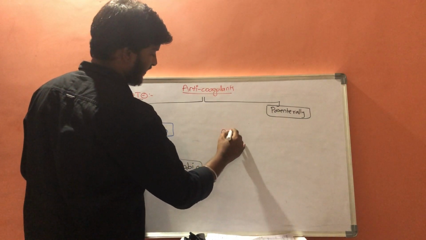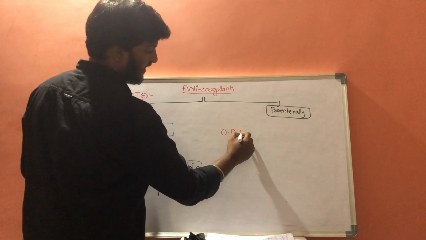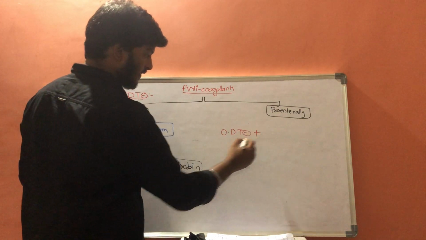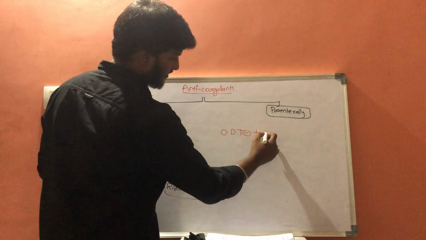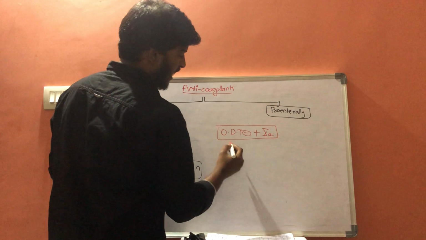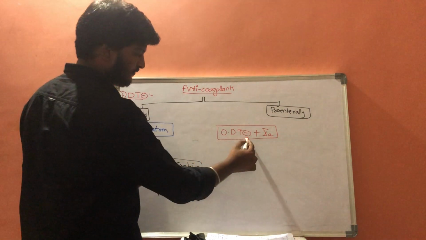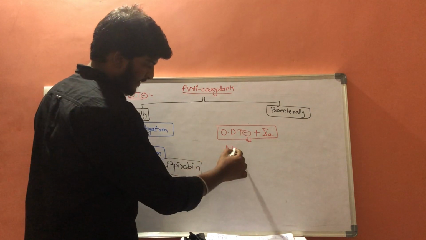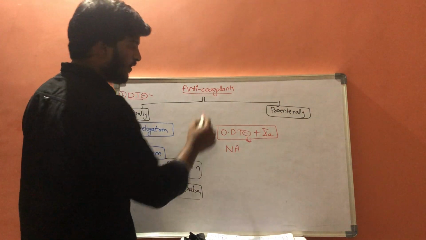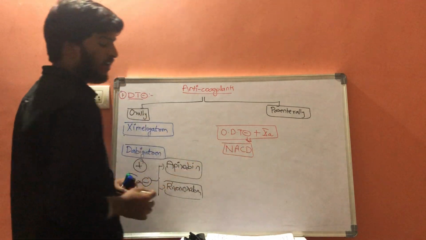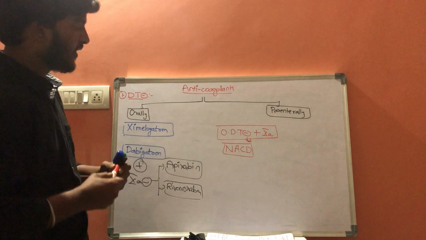Now one important point to remember is orally acting direct thrombin inhibitors plus these 10A inhibitors are collectively called novel anticoagulant drugs.